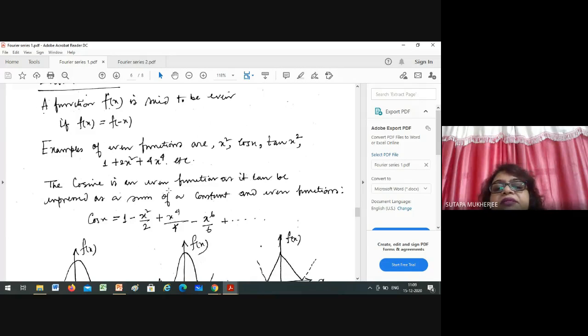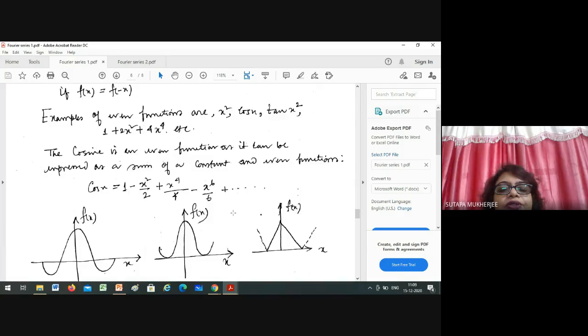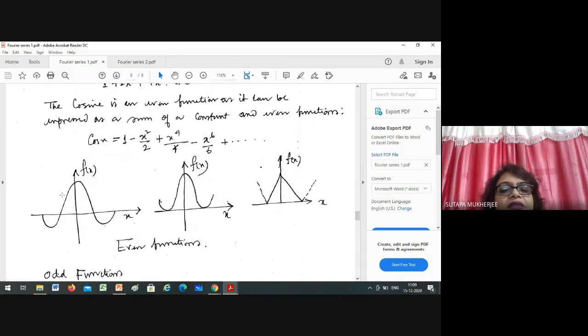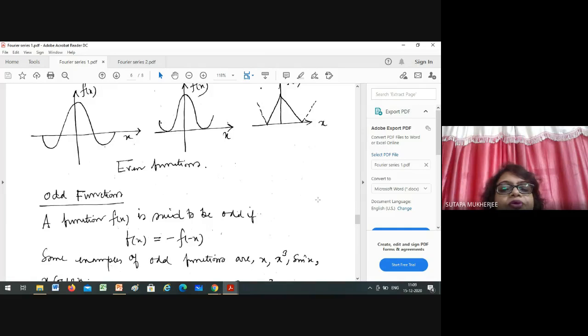Now the cosine is an even function, as it can be expressed as a sum of a constant and even functions. Do you know the series of cosine? cos x equals 1 minus x squared by 2 factorial plus x to the power 4 by 4 factorial minus x to the power 6 by 6 factorial. So all these are even functions. This is f(x), and it will be shifted here. And this is another even function, symmetrically distributed, right?